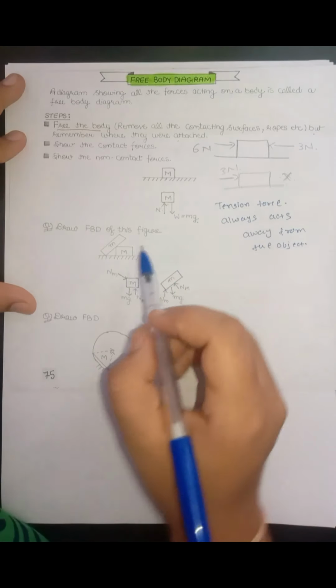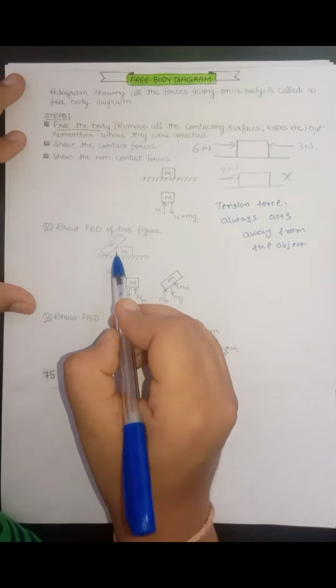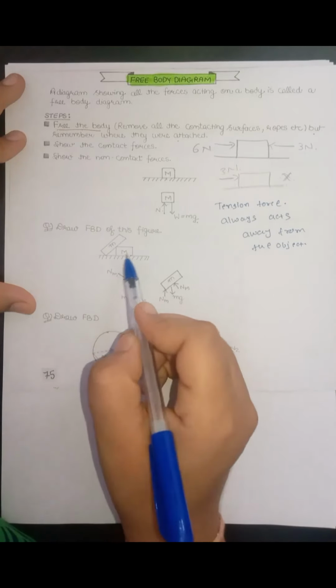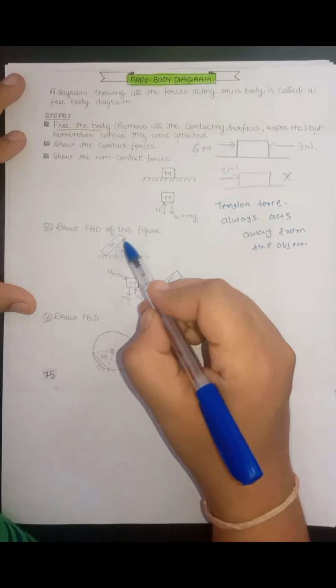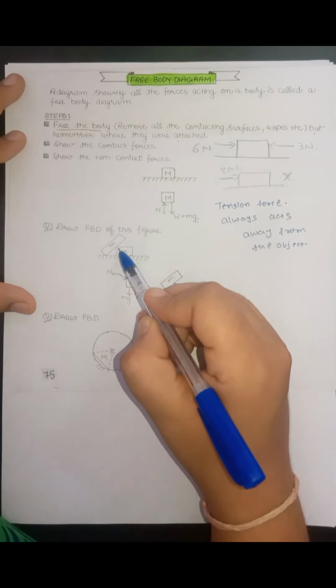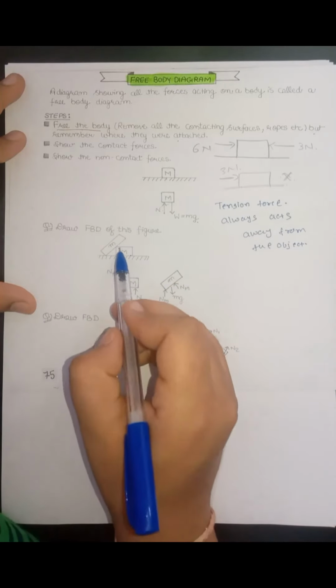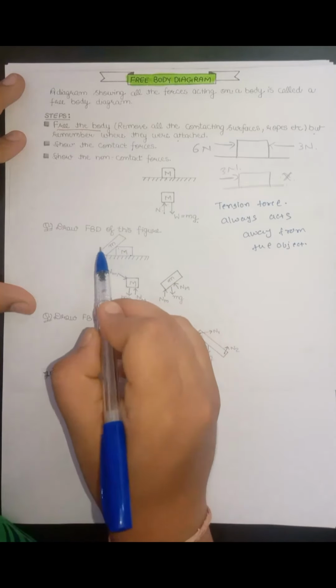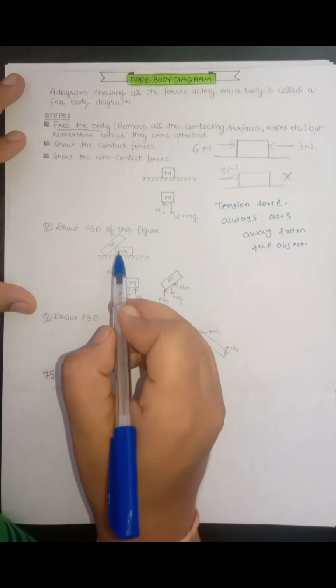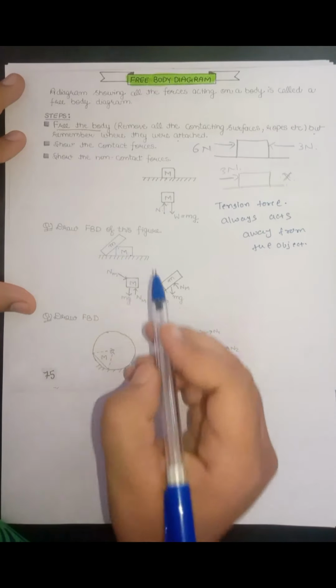Now, in the second example, there is one object of mass capital M resting on the surface and another object of mass small m is attached to one of its corners. First, we will free these two bodies. So we are taking these two bodies separately. The free body diagram of capital M.